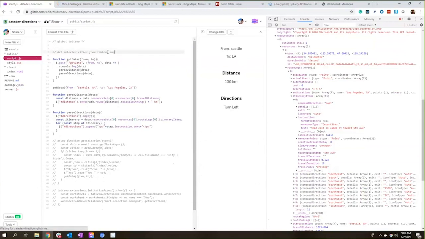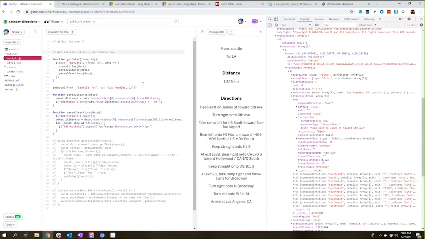The next thing to do is to actually populate these 2 cities based off of selections in Tableau and not just my hard-coded Seattle and LA cities here.